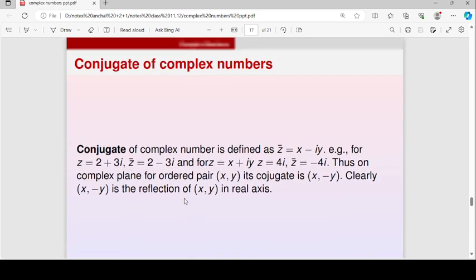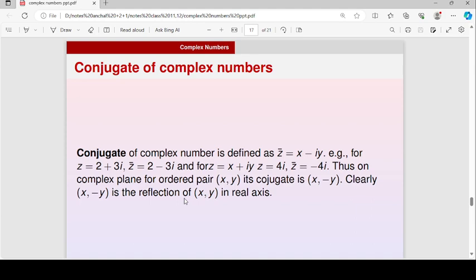Now we'll see what the conjugate of a complex number is. If we have a complex number z equal to x plus iota y, then its conjugate will be z bar equal to x minus iota y. For example, if z is equal to 2 plus 3 iota, then z bar will be 2 minus 3 iota. If z is equal to 4 iota, then z bar will be minus 4 iota.